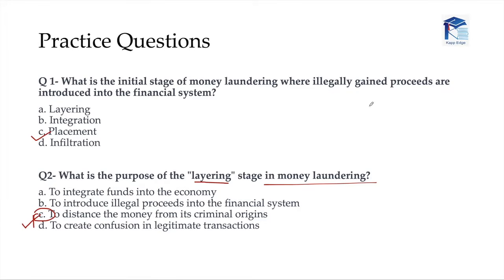What is the initial stage of money laundering? Up till here, probably the student was sure that it is placement. But the moment you read line 2, sometimes students overthink. The second line says, where illegally gained proceeds are introduced in the financial system. Though technically, I don't see much reason for a student to get confused. However, just for the benefit of doubt, sometimes students start overthinking on the second line and they may end up ticking off something else.